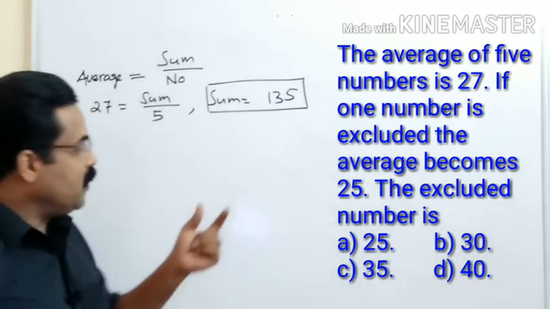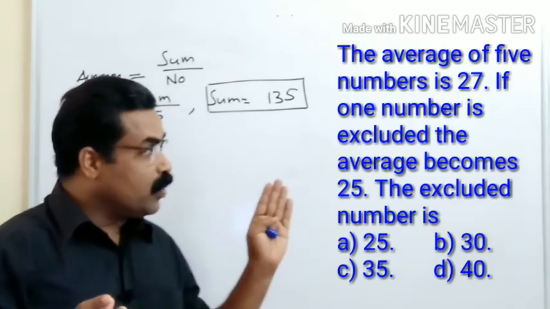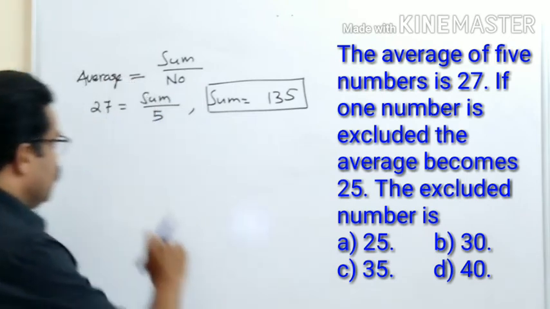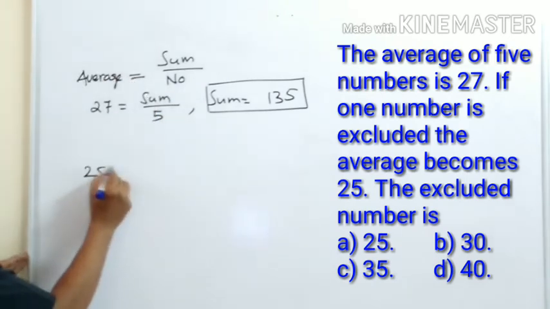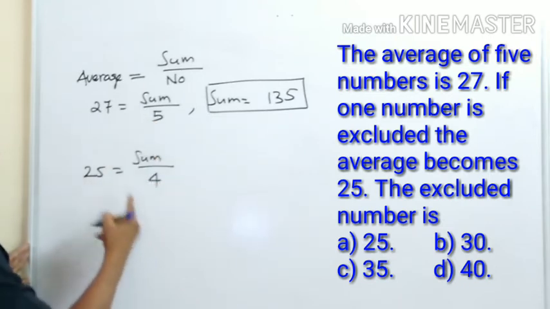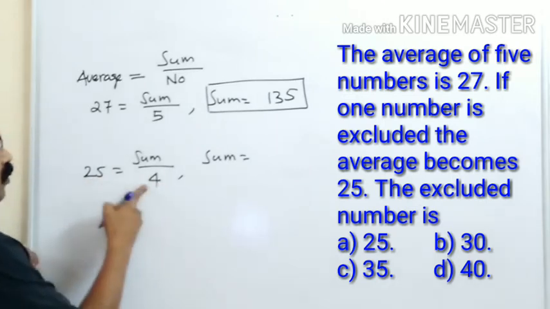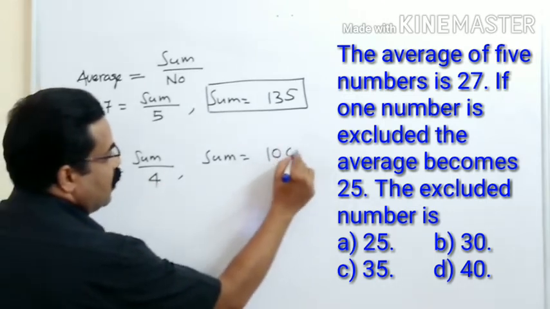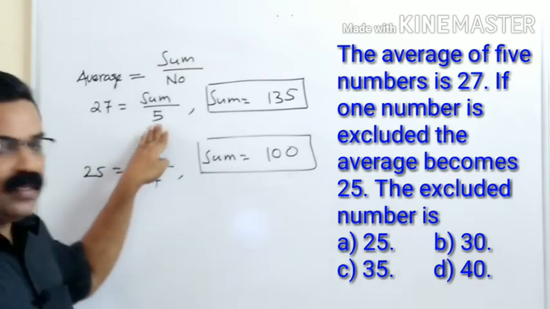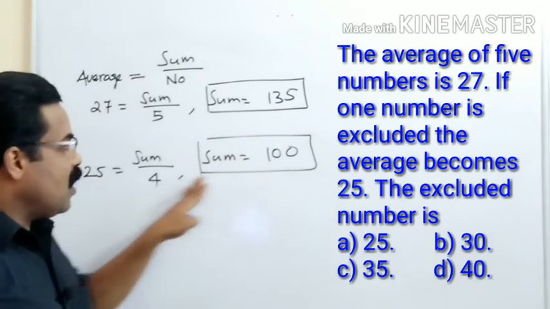Now from that original sum, one number you are removing, students. When you remove one number, the average becomes 25, and now we have only 4 numbers. So average becomes 25, sum we don't know, and we have 4 numbers here. So from this equation, sum will be equal to 25 into 4, which is 100. So initially when 5 numbers were there, 135 was the total sum. Now only 4 numbers, 100 is the sum.